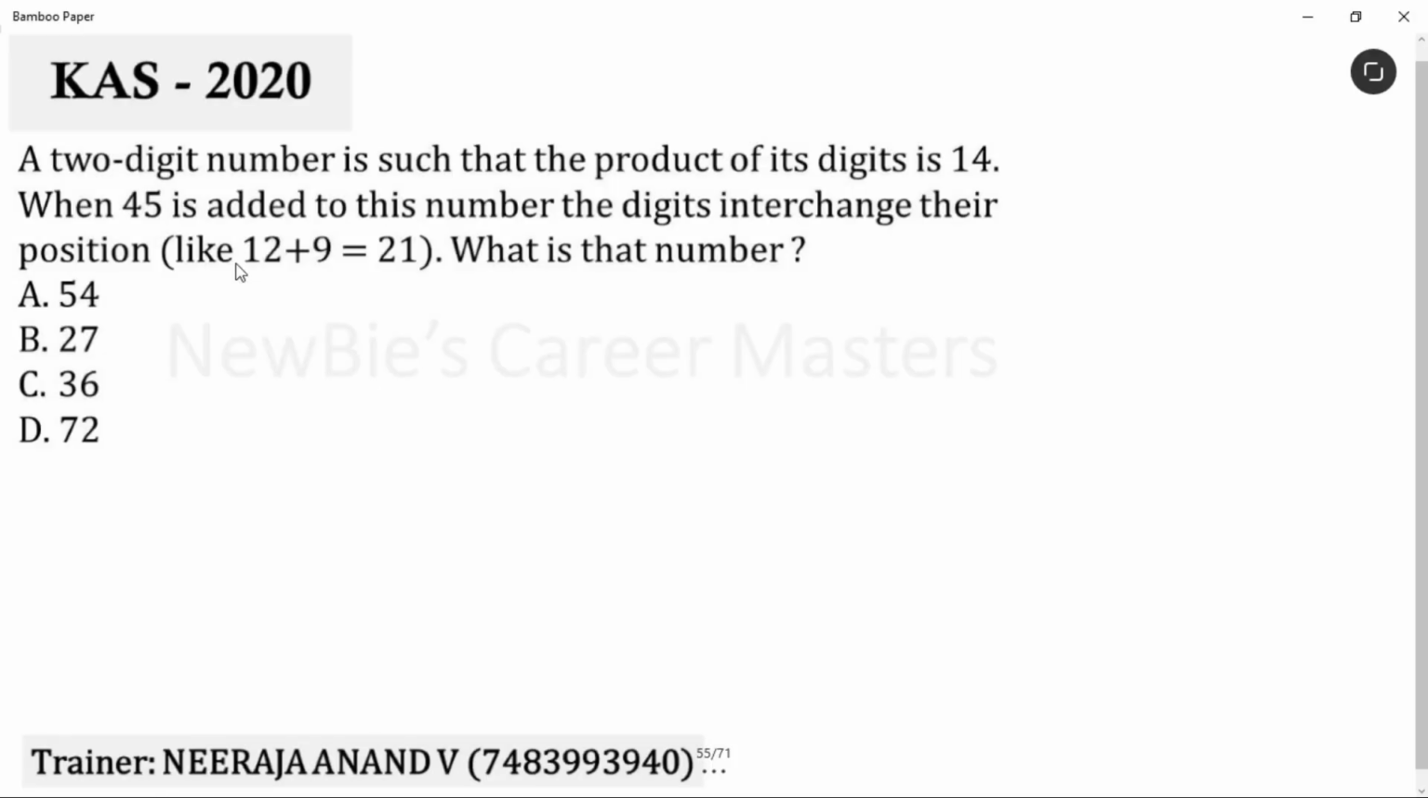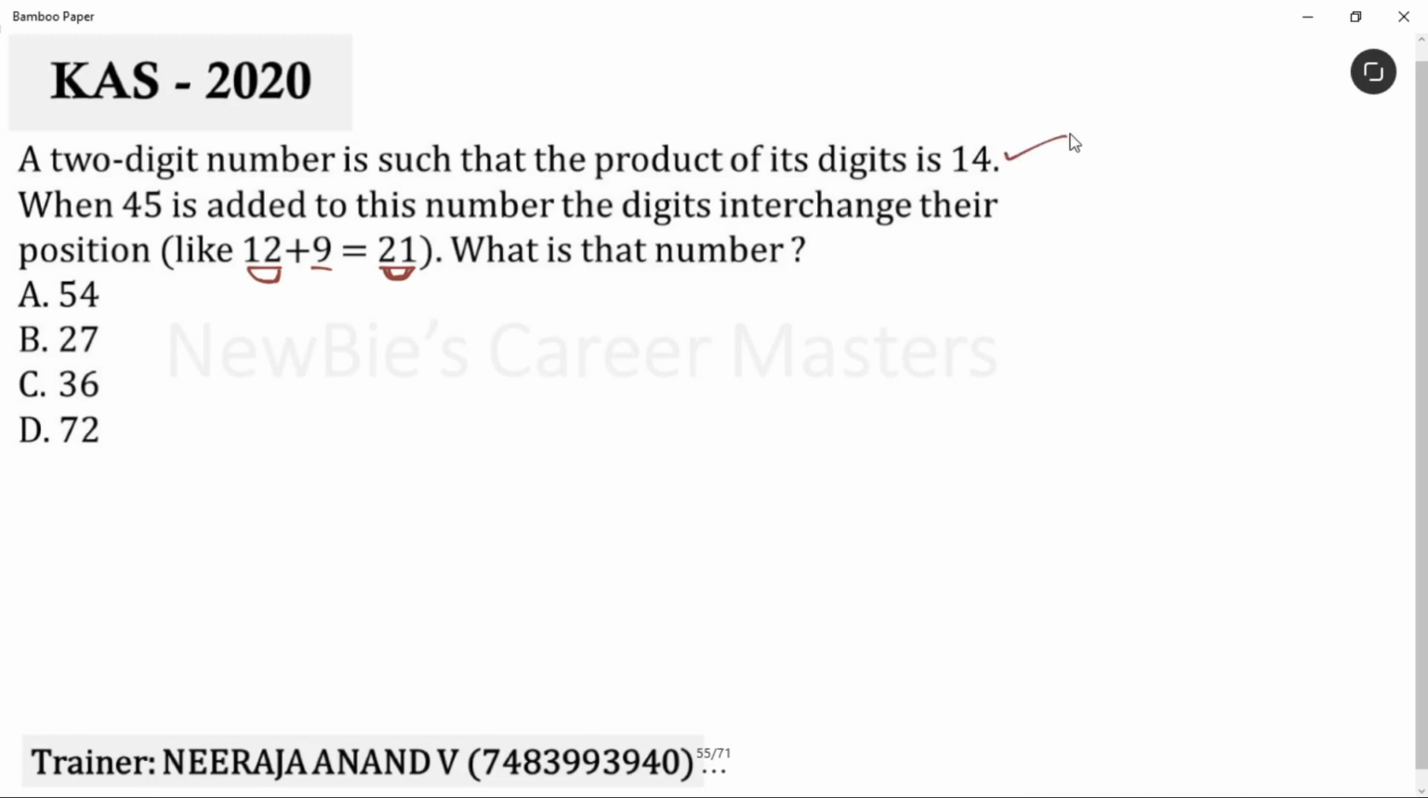Next, a very simple simplification question. Let's read the question. A 2-digit number is such that the product of its digits is 14. When 45 is added to this number, the digits interchange their position. What is that number? Interchanging in the sense, see, 12 plus 9 is 21. The digits got interchanged, right? To solve this question, there is no need of any equations. Just use the options directly.